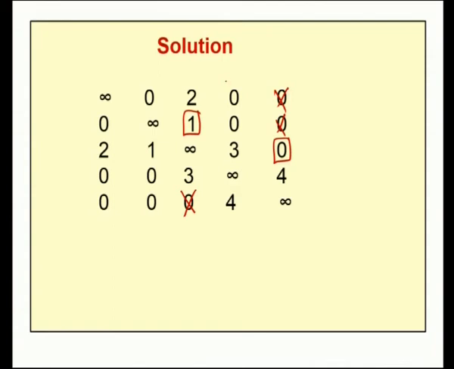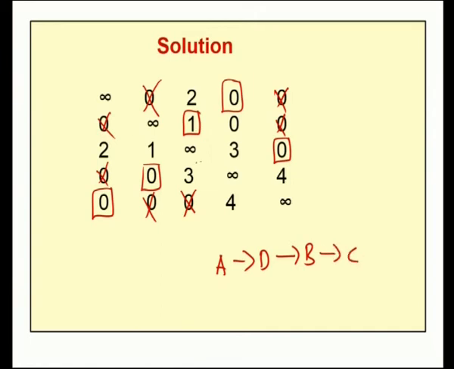In the column, as we proceeded earlier, if we make an assignment, we are getting this one, and if I assign this 0, we cannot assign this 0, therefore I can assign this 0. So here the optimal assignment is A goes to D, and D goes to B, and B goes to C, and C goes to E, and E goes to A.